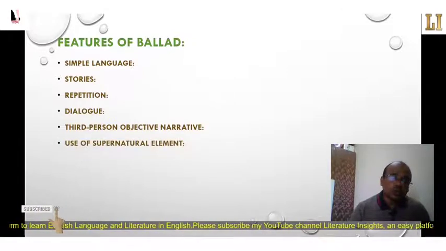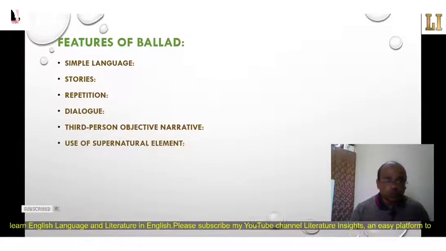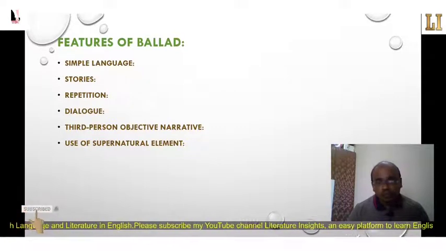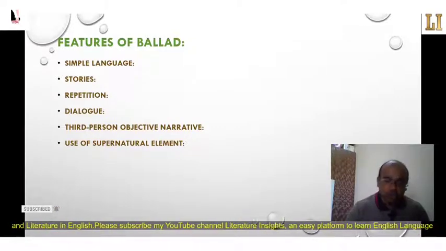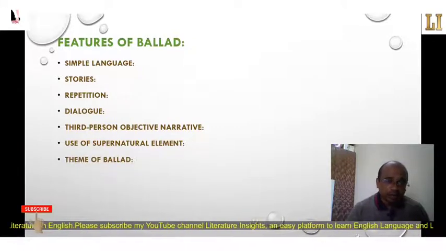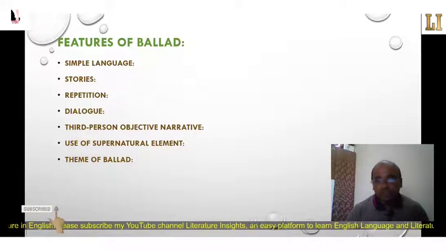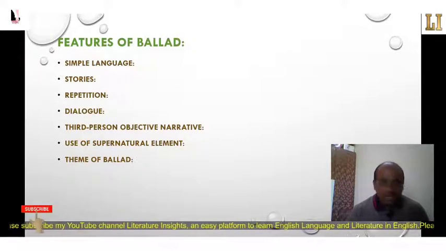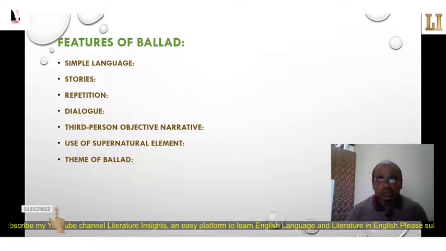Then the use of supernatural elements. The use of supernatural elements is a prominent feature of the ballad. We can find these supernatural elements in the ballads of John Keats and S.T. Coleridge. Theme of the ballad. The theme of the ballad is usually tragic and it deals with serious subject matter. With some exceptions, there are ballads which are comic in nature. So these are the significant features of the ballad in literature. With the help of these features, we can easily understand the ballad.